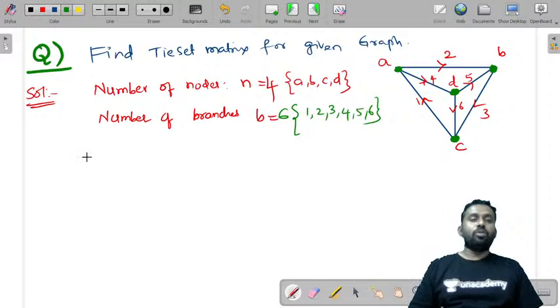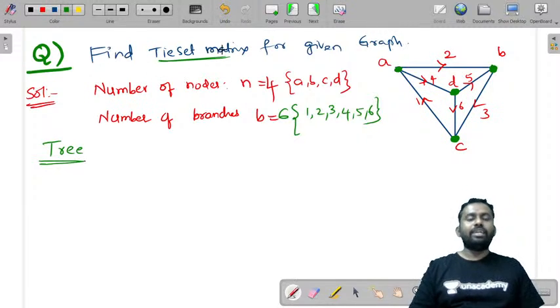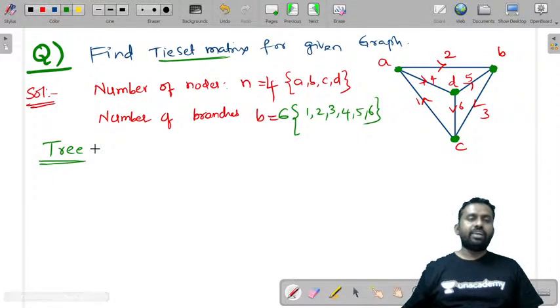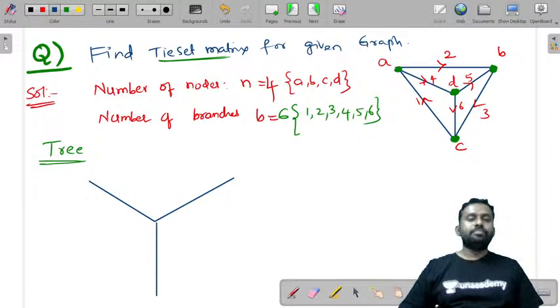How many nodes are there? 4 nodes. Now, let us consider one tree. In order to find an incident matrix, you don't need a tree. But for a tie set matrix and cut set matrix, you definitely have to draw a tree first. You can consider any tree. Now I'm considering only one tree. This is the tree that I have considered.